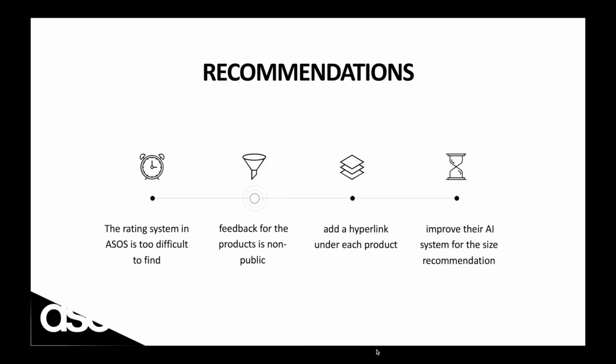For the recommendation to Asos, the rating system in Asos is too difficult to find and is non-public, so when a new customer wants to see the reviews, they have to go to a third-party website. So Asos should add a hyperlink under each product to let the customer easily access the marketplace to check the reviews. At the end, Asos should improve their AI system for the size recommendation because it's not accurate enough. They should let the customers fill in their size by their own.